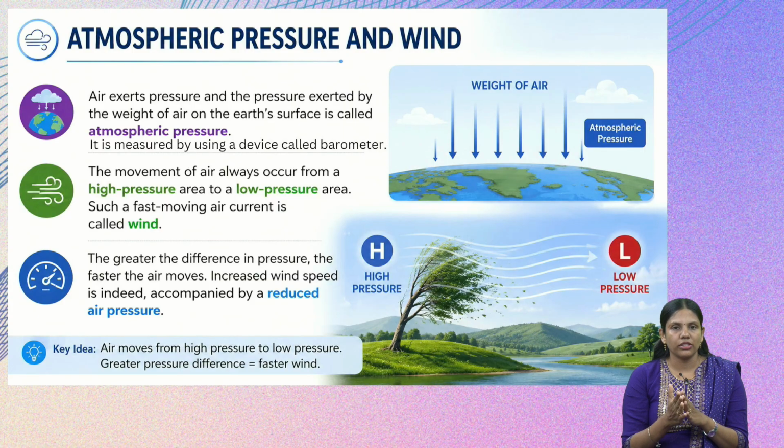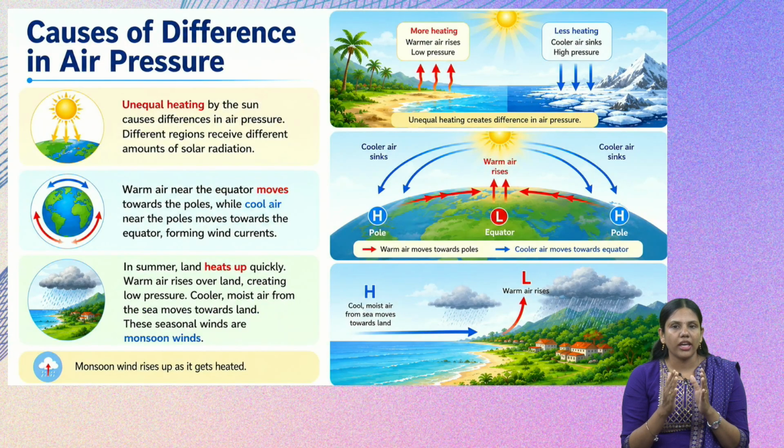Now let's go into the next concept, why these pressure differences are caused, why there is a high pressure area and why there is a low pressure area. The first reason is unequal heating by the sun. There will be a difference in air pressure in different regions because of the amount of solar radiation received by that area.